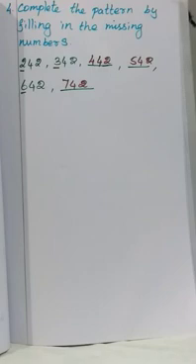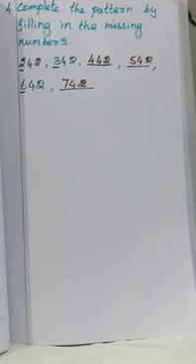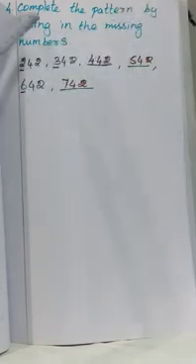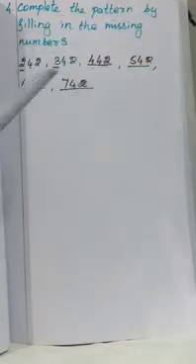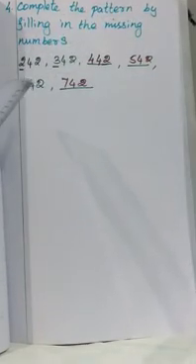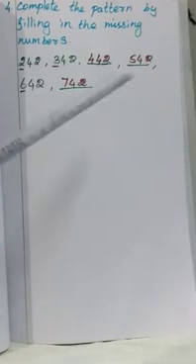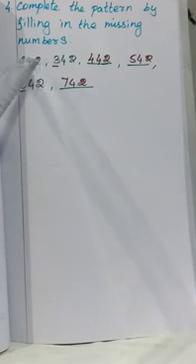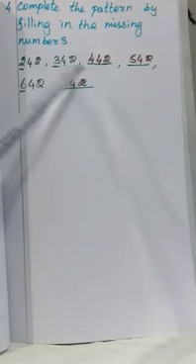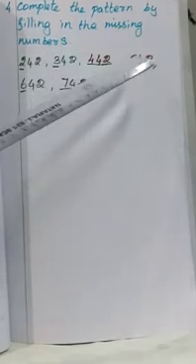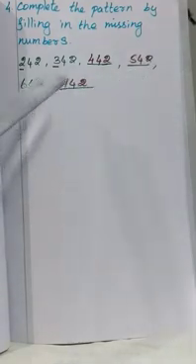Okay. Next we see the fourth sum. What is given? Complete the pattern by filling in the missing number. Some numbers are given. You have to observe the pattern, then fill in the blanks. What is given in the question? 242, 342, blank, blank, 642, blank.